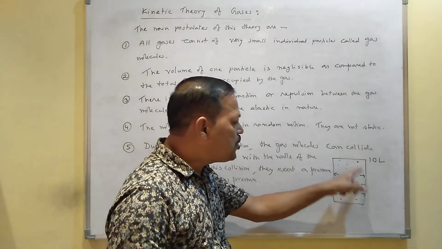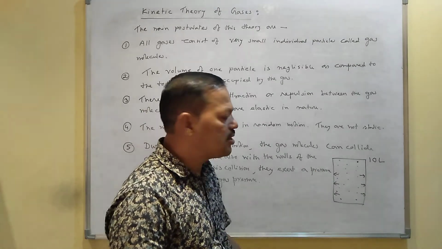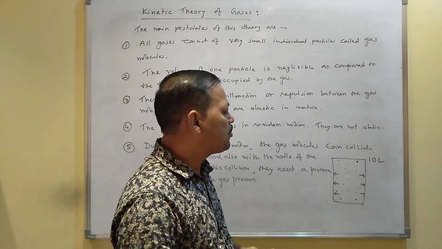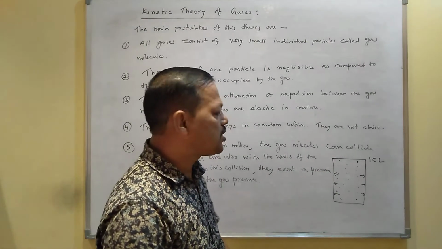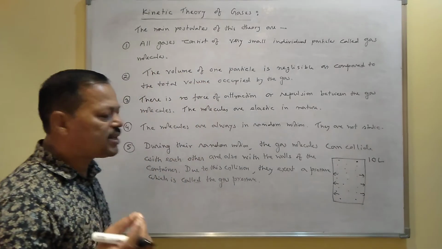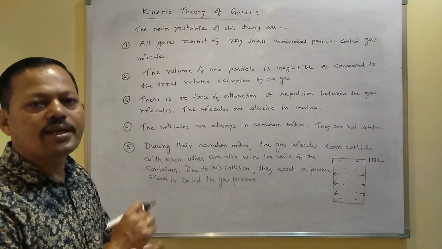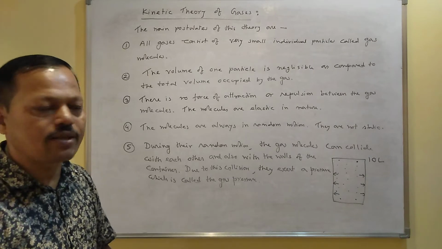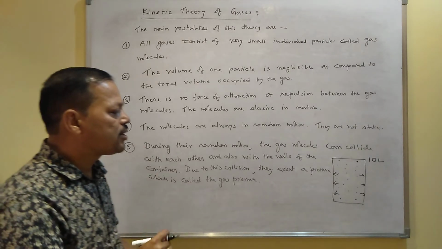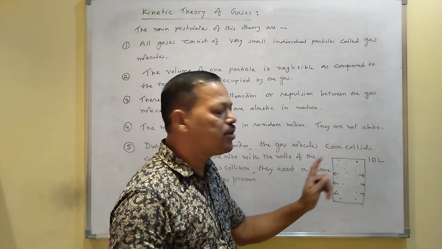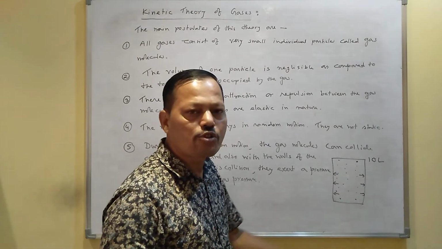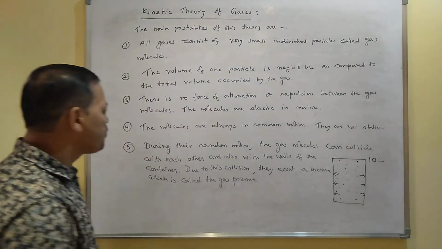Due to this number of collisions inside the container, the gas molecules exert a pressure which is called the gas pressure. That is why when you keep gas in any container, the gas always exerts some amount of pressure. And why does the pressure exist? The pressure exists due to this collision between the molecules and with the walls of the container, according to point number 5.